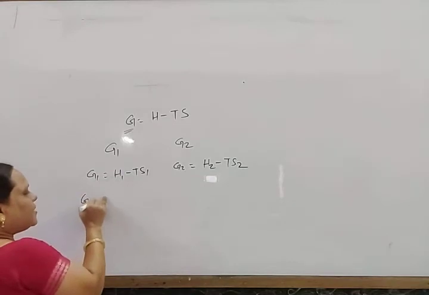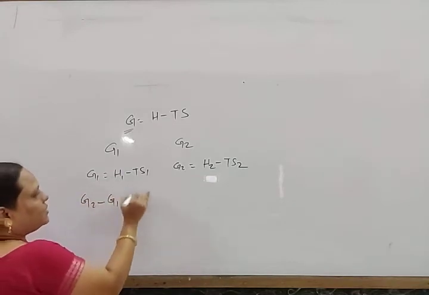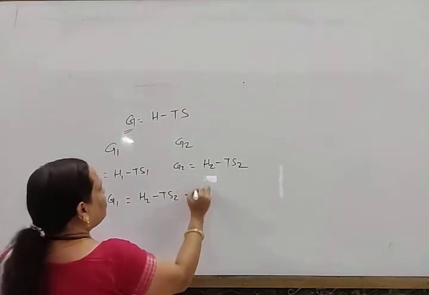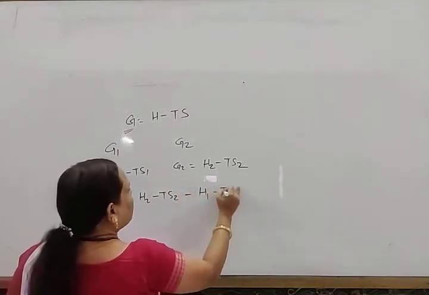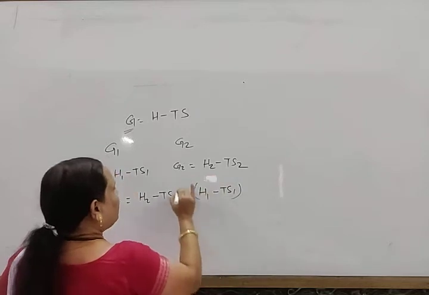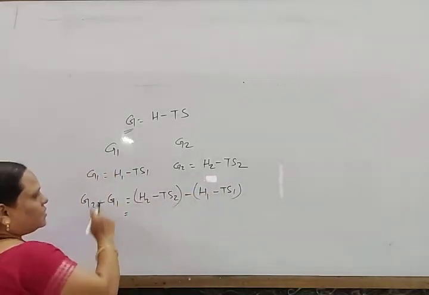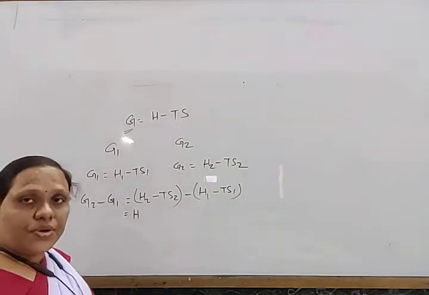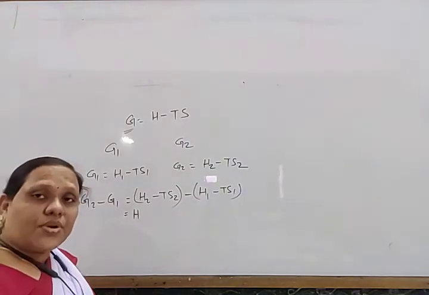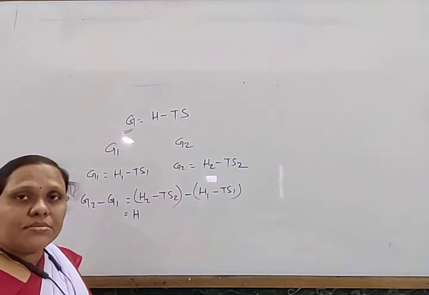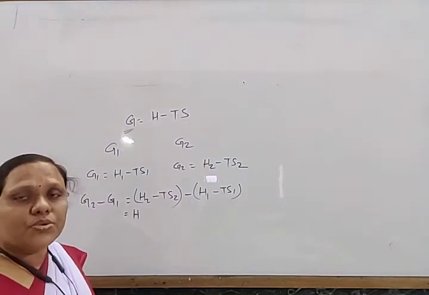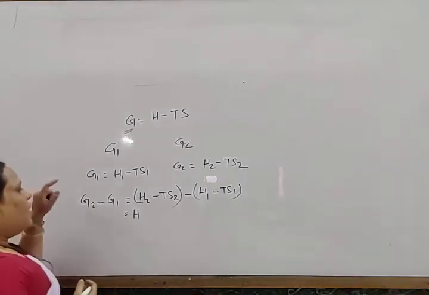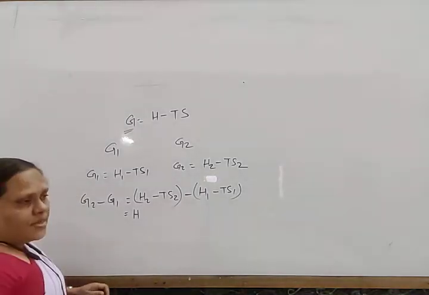Now the change in free energy, G2 minus G1, is H2 minus TS2 minus H1 minus TS1. The maximum energy available for a system to do useful work is known as free energy, and this is termed free energy.